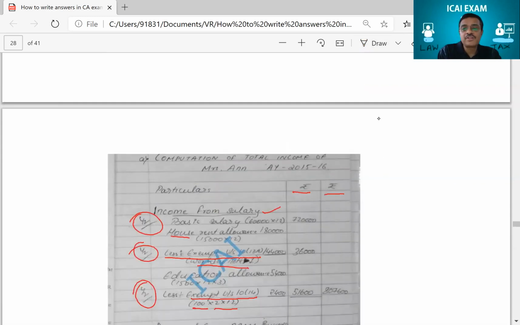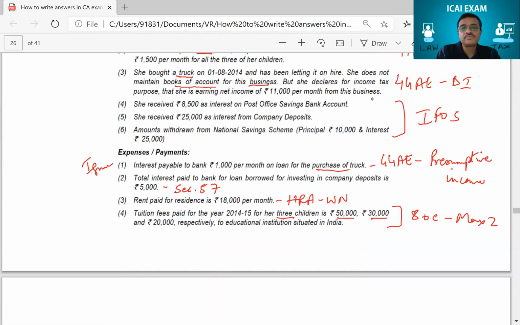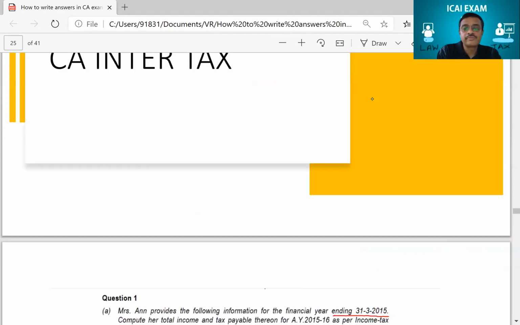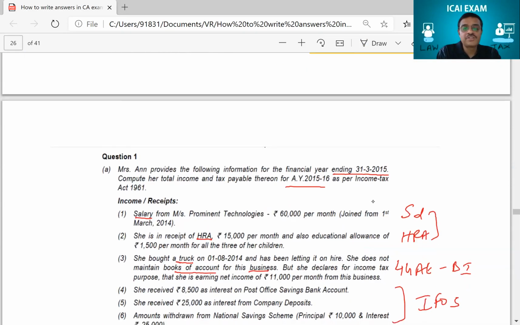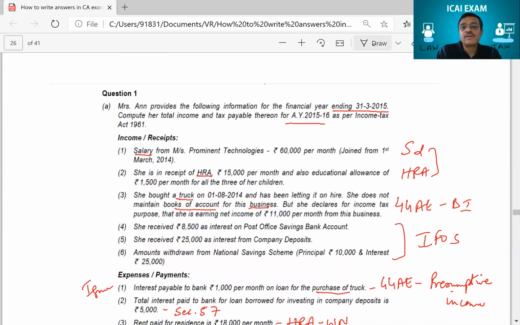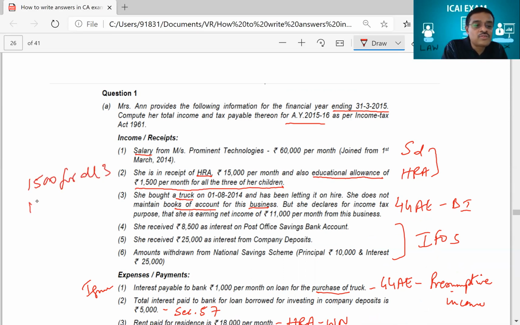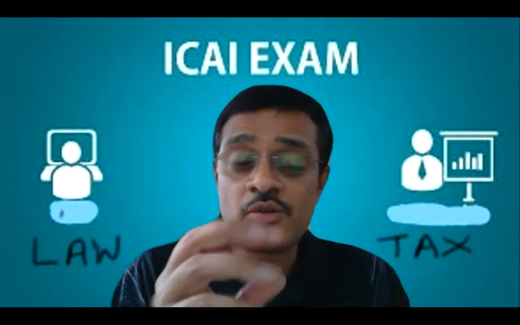So if you see in the question here, the question says he also got education allowance of 1,500 per month for all the 3 of her children. Now she got education allowance for all the 3 children. Now the question is not very clear. Is it 1,500 for all 3 or is it 1,500 each? You see, the question is not clear. Is it 1,500 each or is it 1,500 for all children?